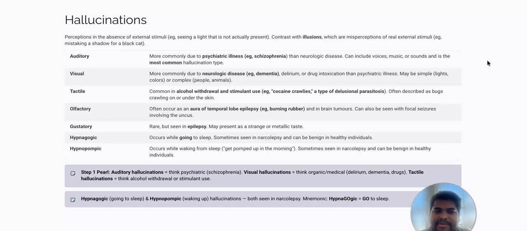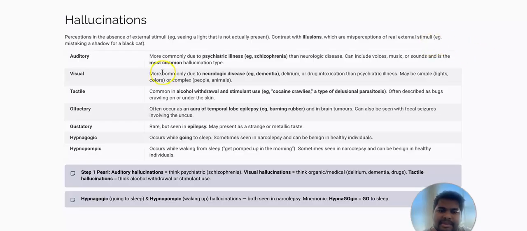So hallucinations are perceptions in the absence of external stimuli. Example, seeing a light that is not actually present. So if you are perceiving something in the absence of external stimuli, that is hallucination. But if you have misperceptions of real external stimuli, then that is called an illusion. So there is some difference between hallucination and illusion. In hallucination, there is no external stimulus, but still you perceive the thing. But if there is some external stimulus and you misperceive the thing, then that is illusion.